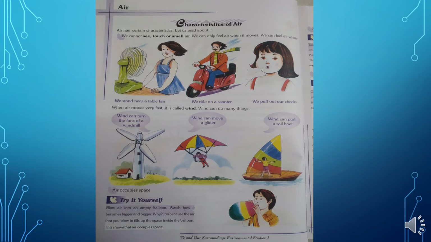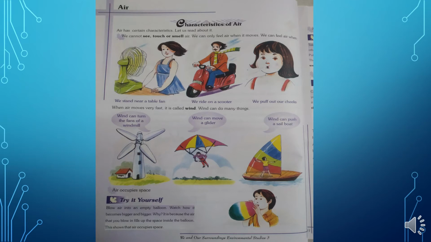Yes, it can push a sailboat if there is a very fast wind. When the air is moving very fast, what will happen? Our boat will also move forward, as the very fast wind that is coming is helping in pushing the sailboat. Okay, then air occupies space.